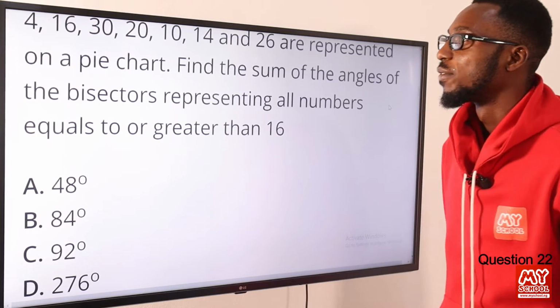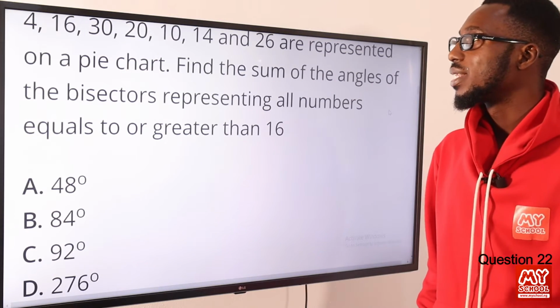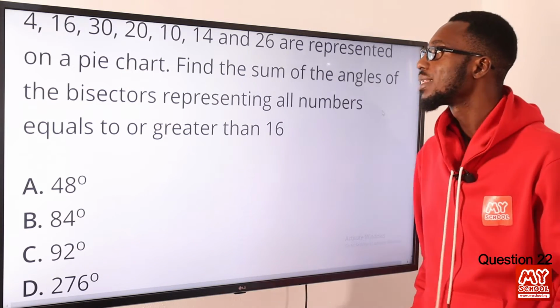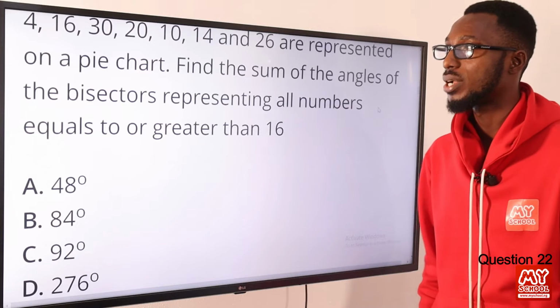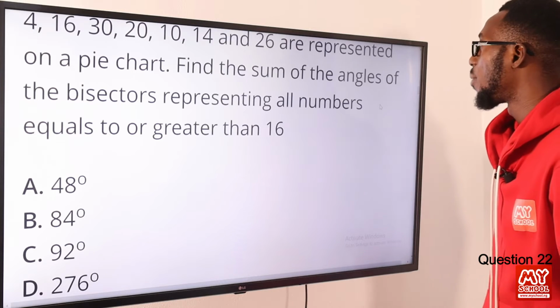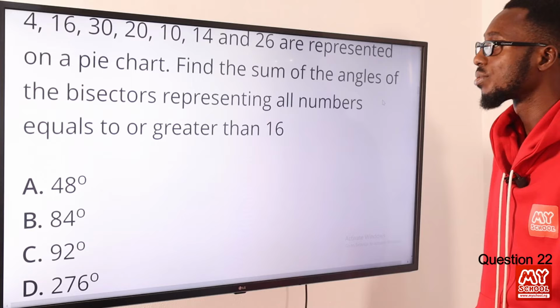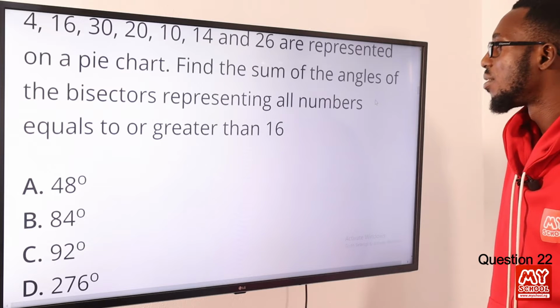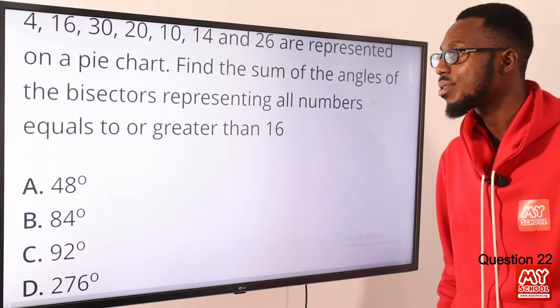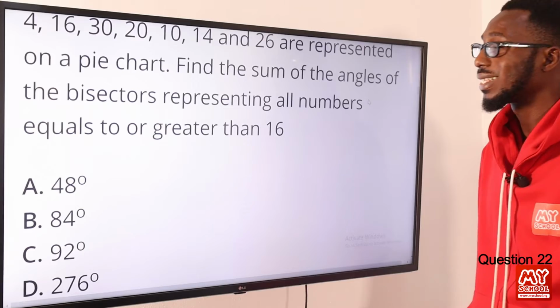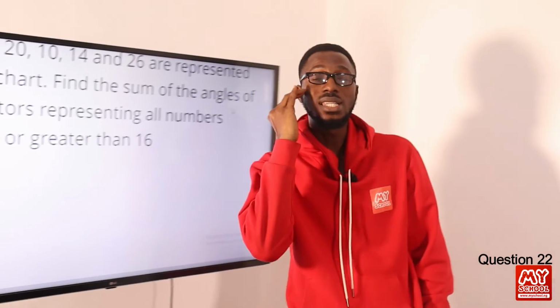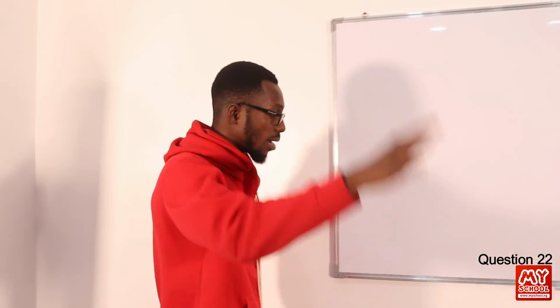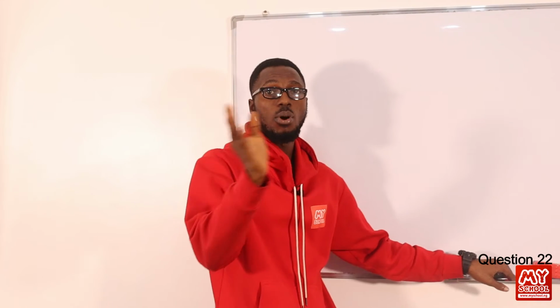Question 22. 4, 16, 30, 20, 10, 14, and 26 are represented on a pie chart. Find the sum of the angles of the sectors representing all numbers equal to or greater than 16. So that means we are starting from 16 itself, then beyond. At first we have to sum up all of these values.